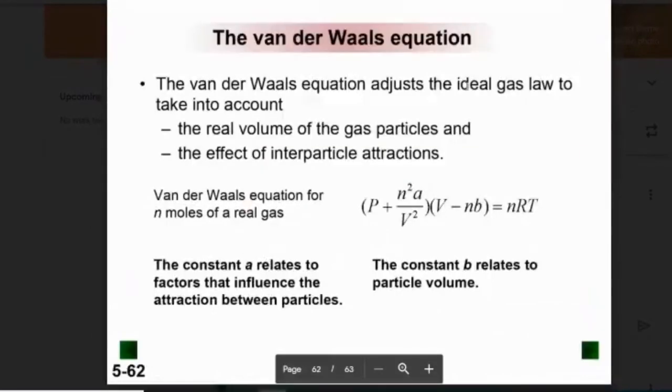Okay, so this is our correction. And on the page you have, right here, the ideal gas law. And so this is our correction for it. A is for the attractive forces, and B is for the volume. And you don't have to know those numbers. They'll be given to you. But the significance is we have to factor them in when we do this. So this is still the ideal gas law with a correction for the attractive force in A and for the volume in B.